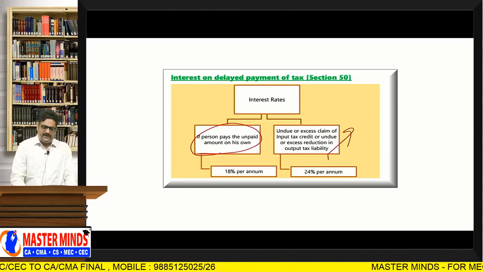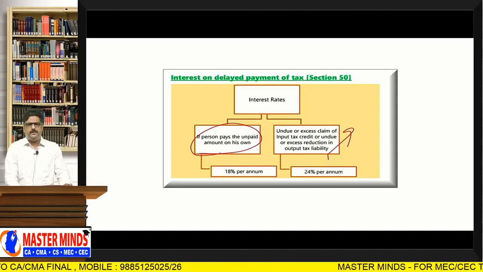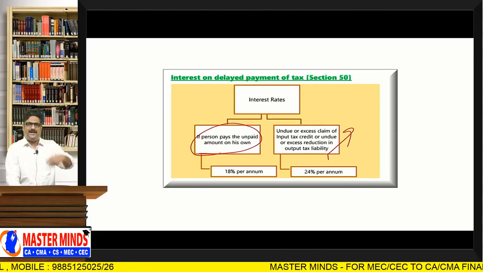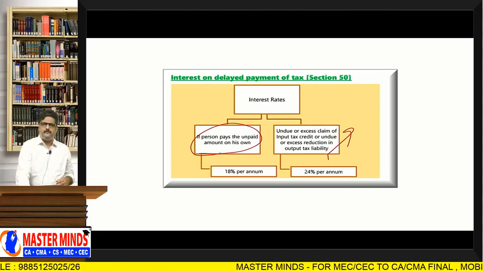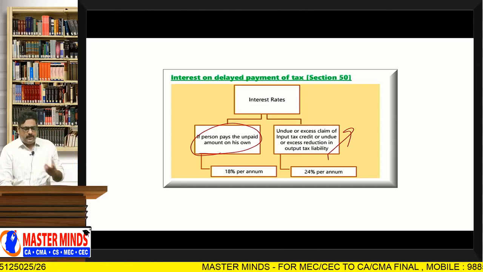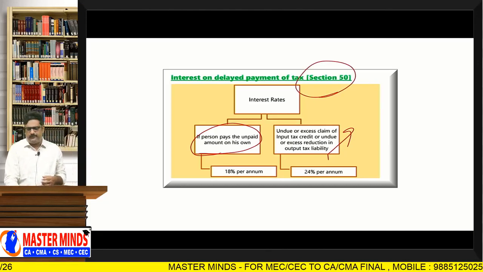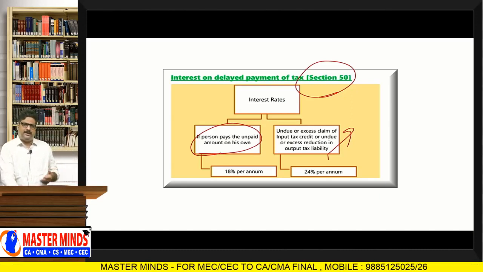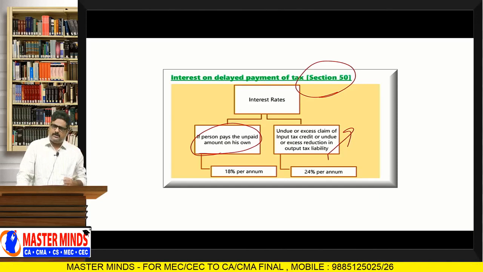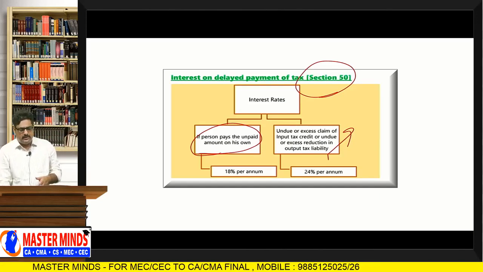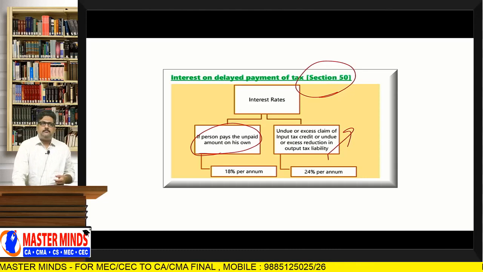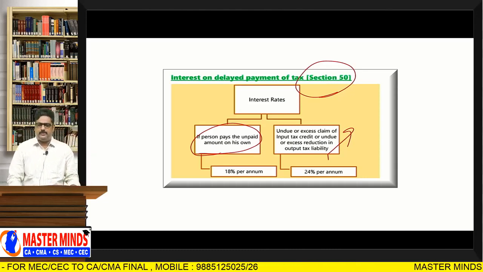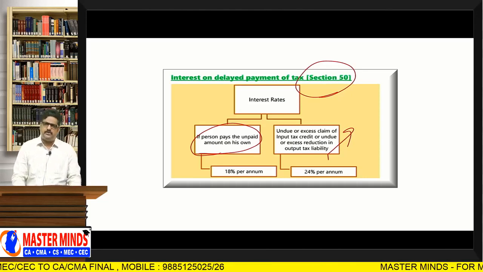In the same way, if excess ITC was claimed by the recipient, or the supplier in excess way reduced the output tax liability, interest is to be paid as per section 50. First, default in payment of tax within the due date. Second, claiming excess ITC. And third, reducing the output tax liability in an excess manner by the supplier. In these three cases, as per section 50, interest can be charged.